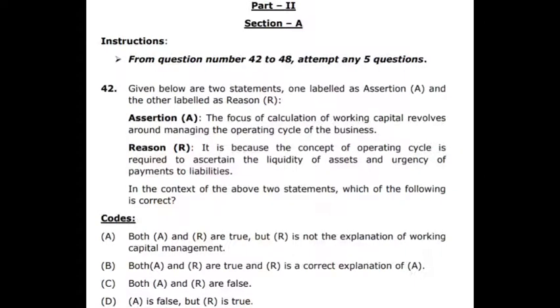Question number 42. Assertion: the focus of calculation of working capital revolves around managing the operating cycles of the business. That is correct, because the working capital purpose is to find out the operating cycles of the business. And then the reason: it is because the concept of operating cycle is required to ascertain the liquidity of assets and urgency of payments to liabilities. That is also correct, and at the same time it is the correct explanation of assertion A. So answer B, both A and R true, and R is the correct explanation of A.